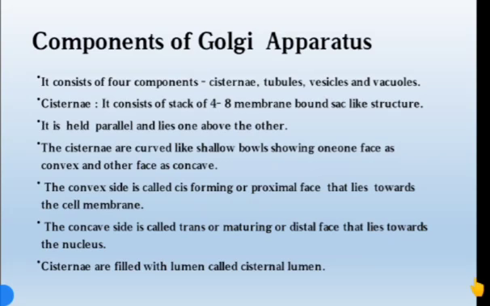So the cisternae are filled with the cisternal lumen.